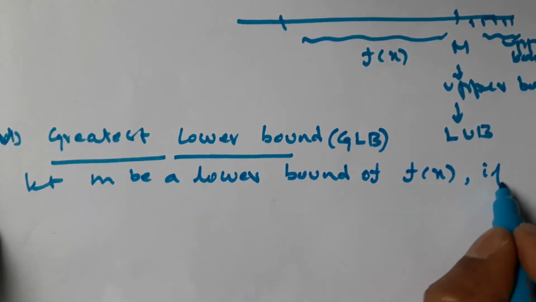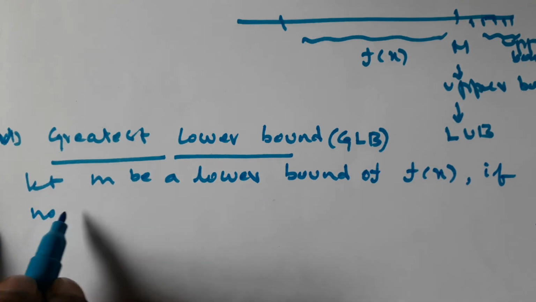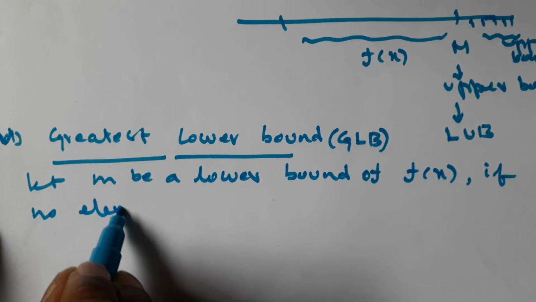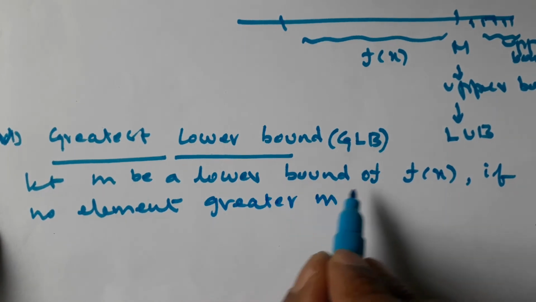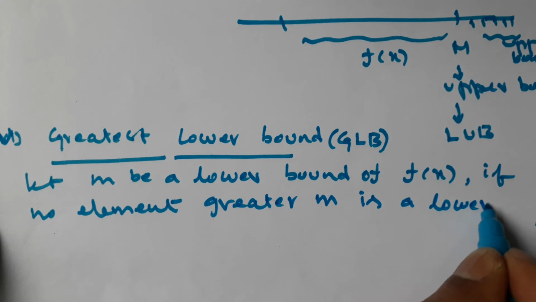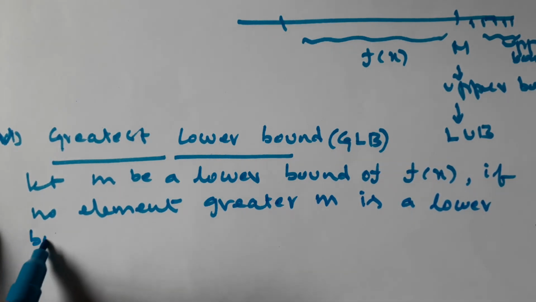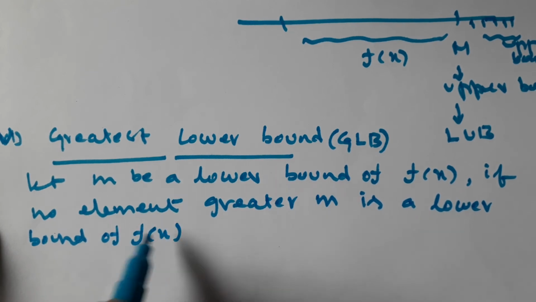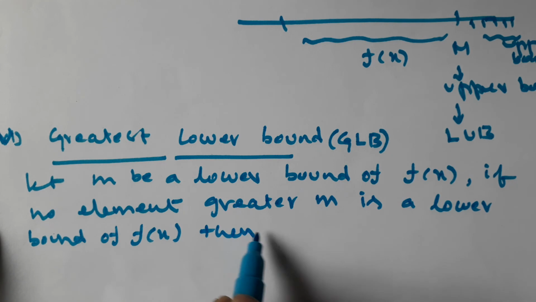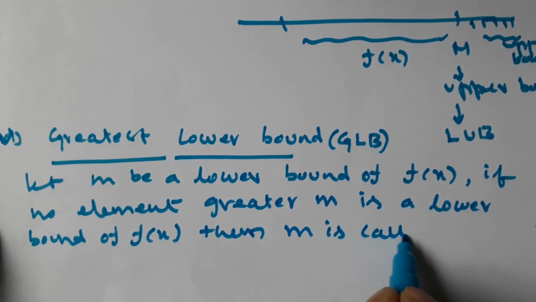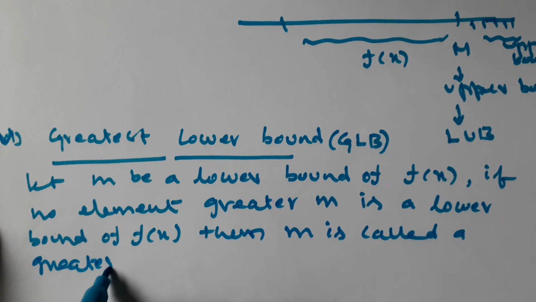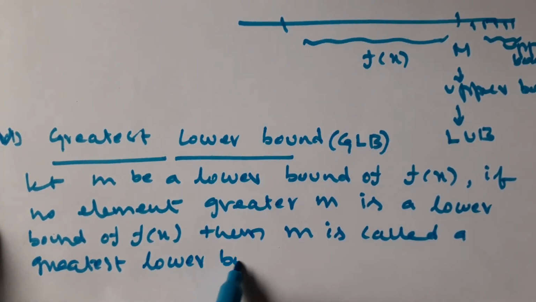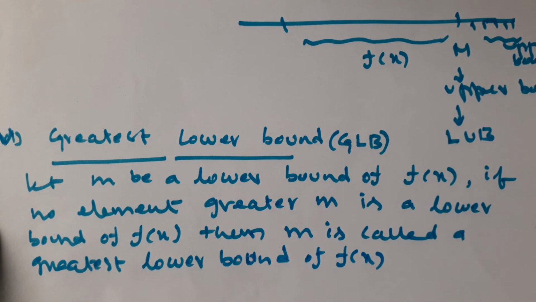If no element greater than m is a lower bound of f of x, then m is called a greatest lower bound of f of x.